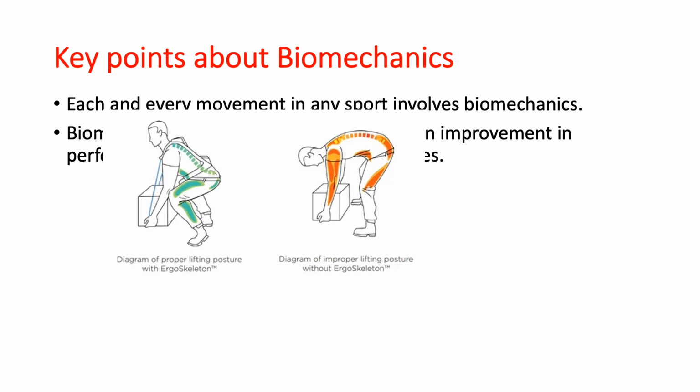Now on the left side, the green guy is using proper biomechanics. The way he is lifting, he is utilizing his larger muscles: glutes, quads, hamstrings. So he is not putting stress on the delicate parts like the spine and shoulder. He will prevent himself from injury, and he will do the work in a great way.